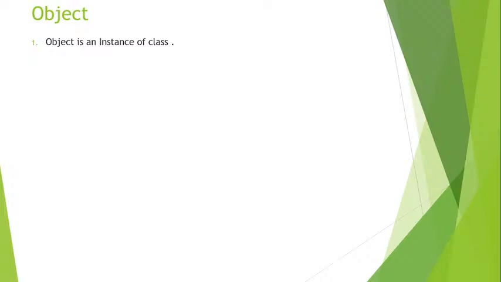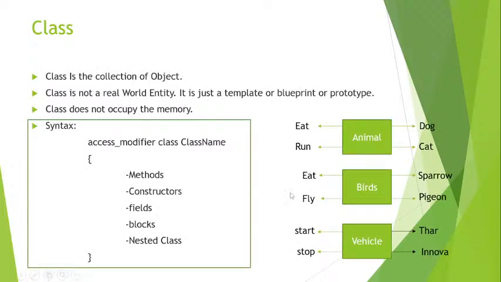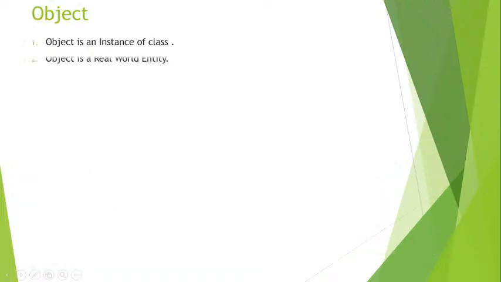If you take another example, like birds, sparrow and pigeon, these two are objects which are instances of the bird class. Now, another point: an object is a real world entity.